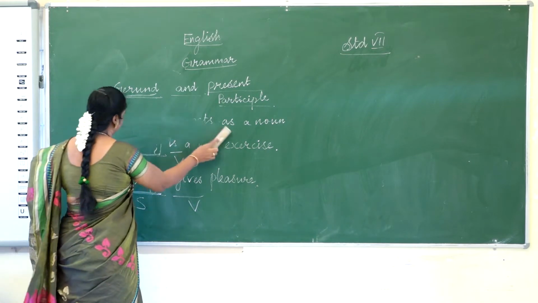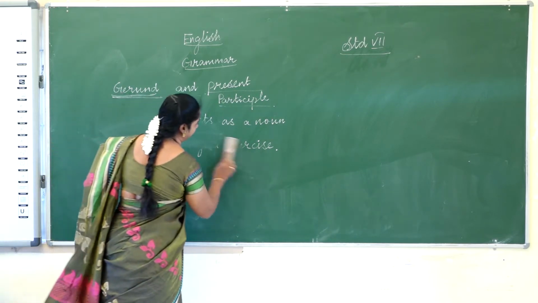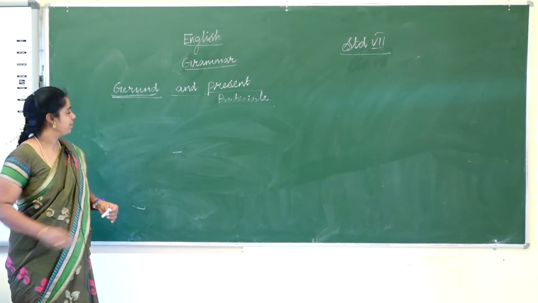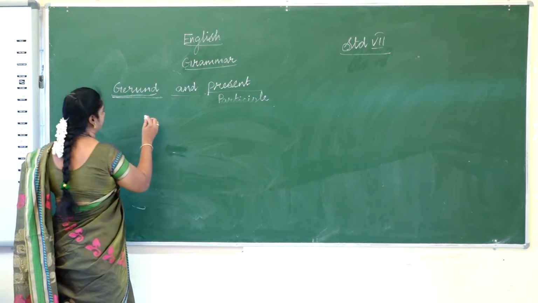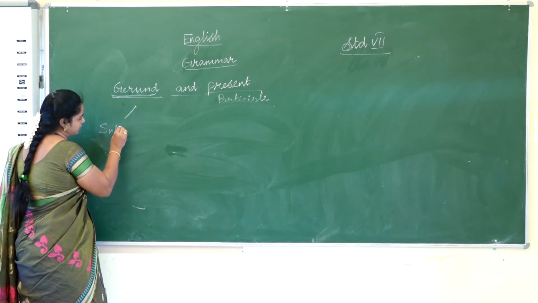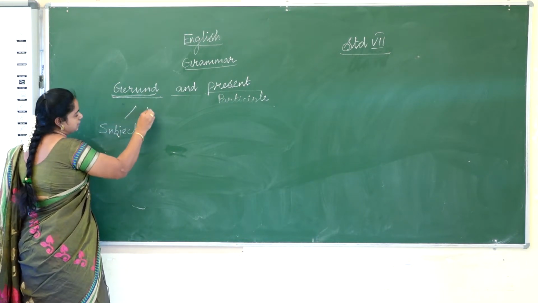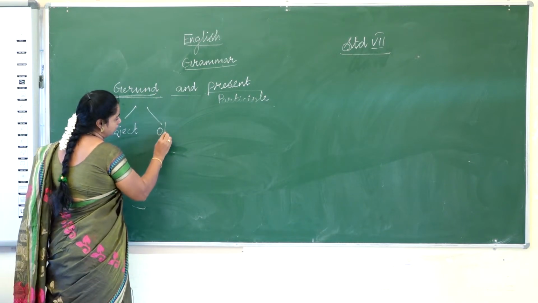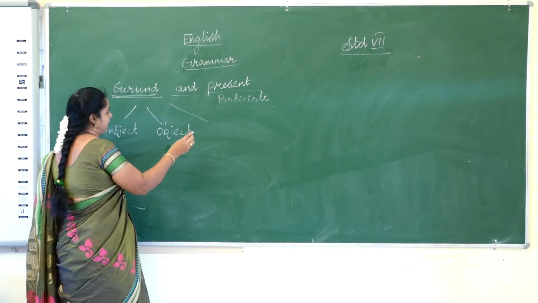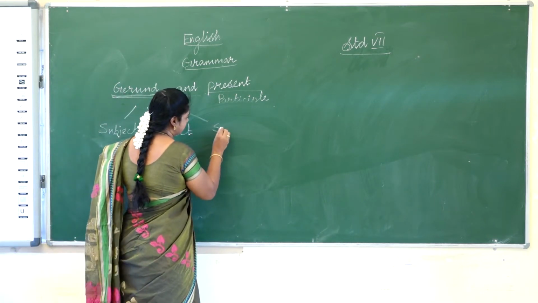Can we see the uses of gerund? First, it acts as the subject of the sentence. Second, it acts as the object of the sentence. Third, it acts as a subject complement.